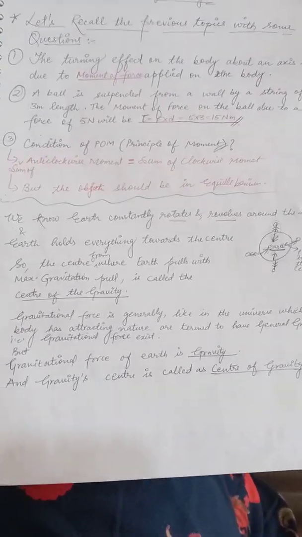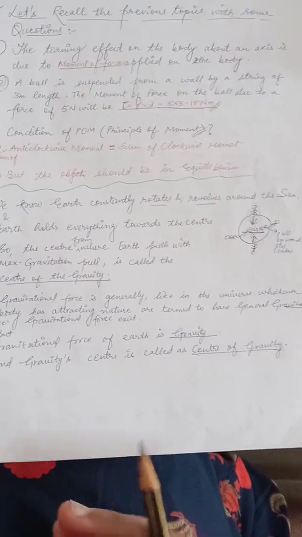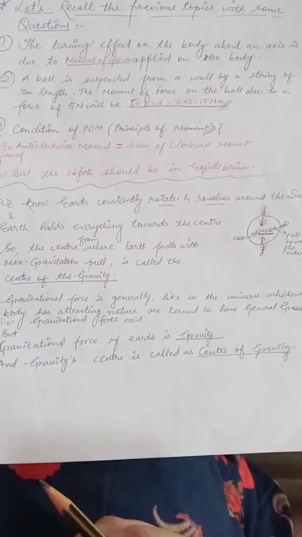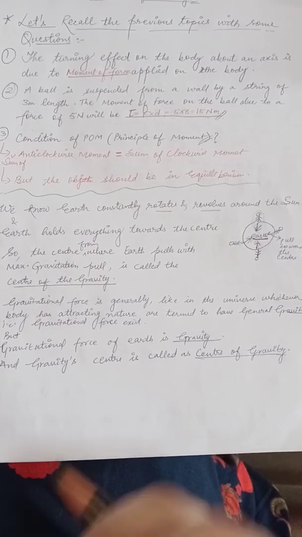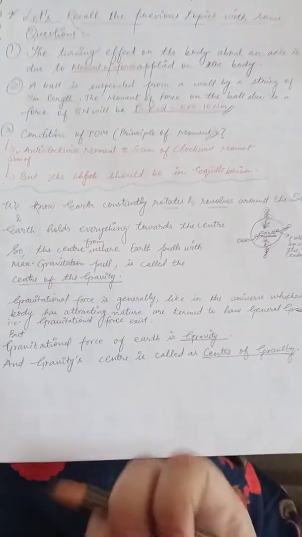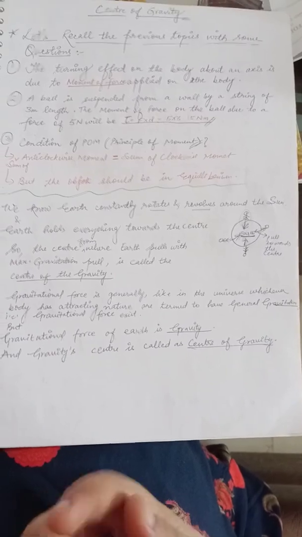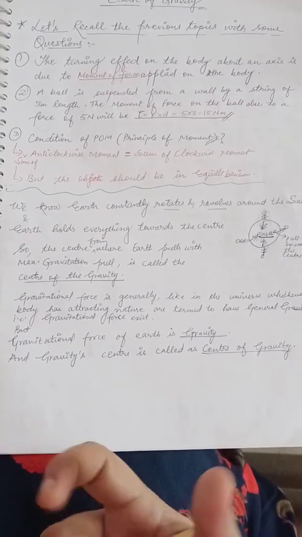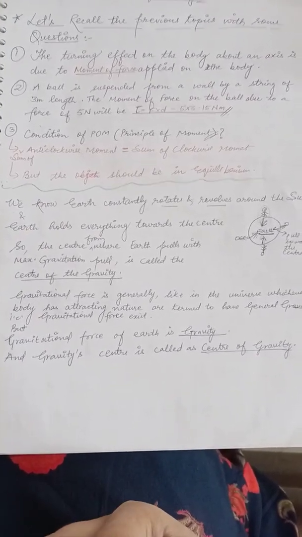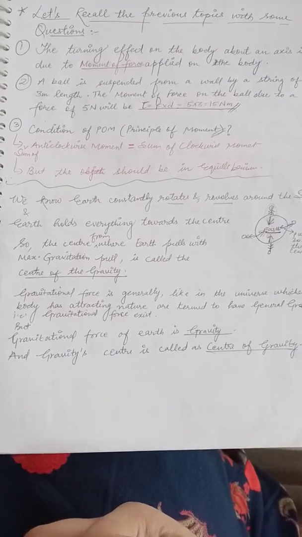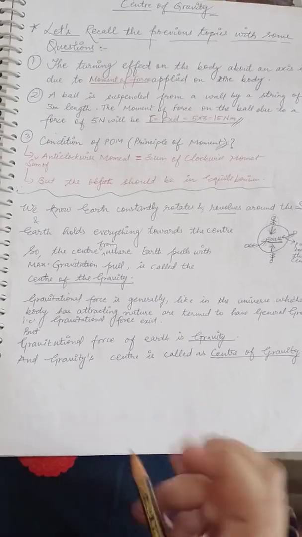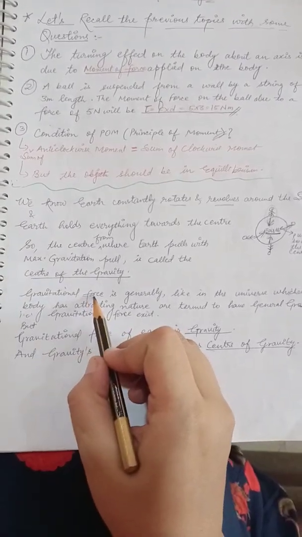Gravitational force is generally like, in the universe, whichever body has the nature to attract something is termed to have general gravitation. That is, gravitation force exists. But what is the gravitational force of earth? Gravity. Do remember both the things. Gravitational force is not gravity.